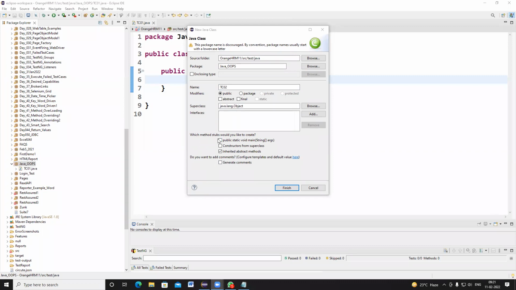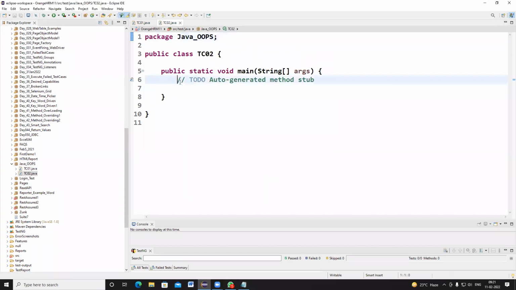So I'm selecting TC02 and I'm selecting the main method. Just clicking on finish. See, this main method got created automatically.